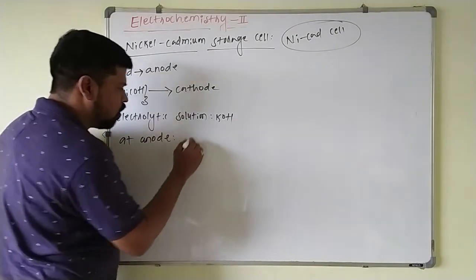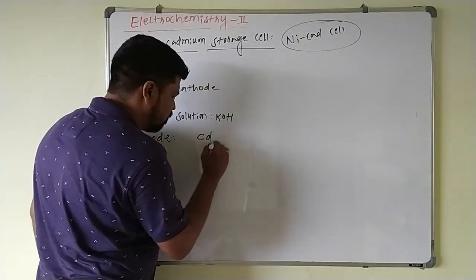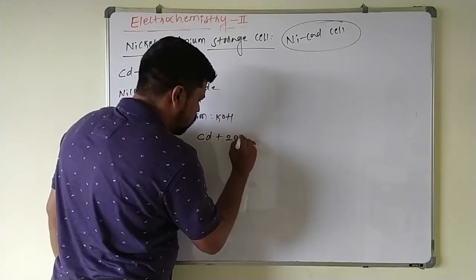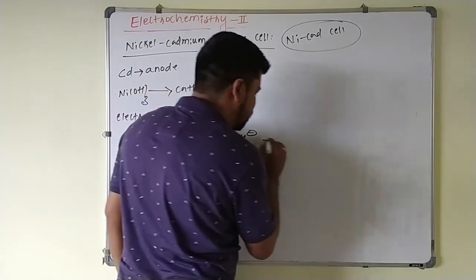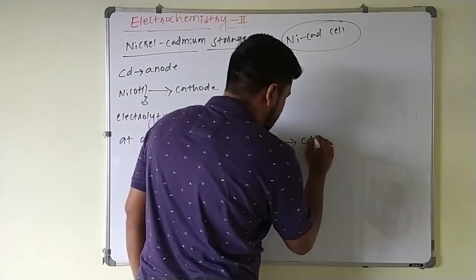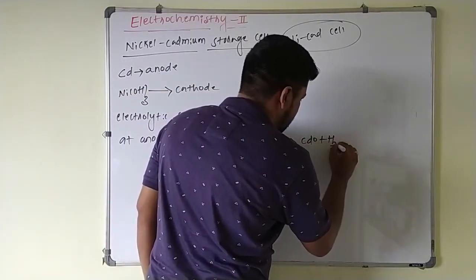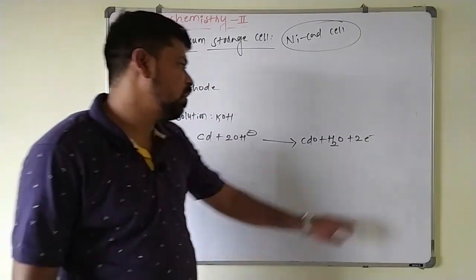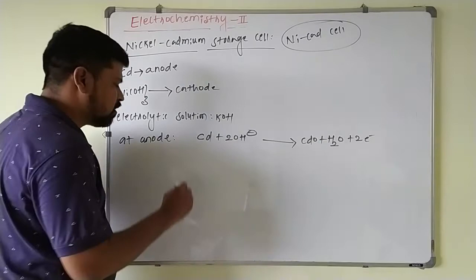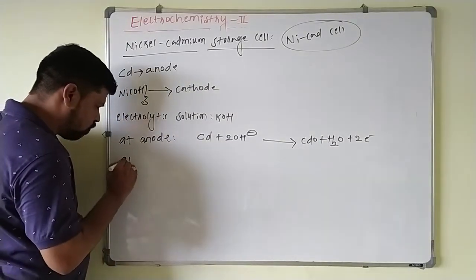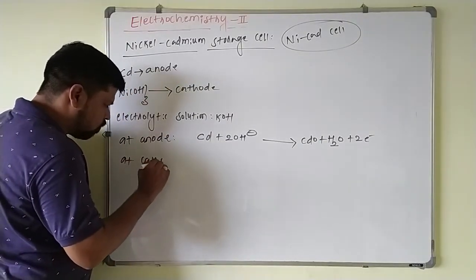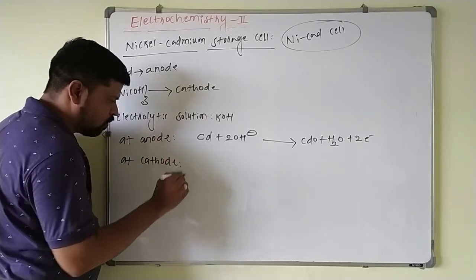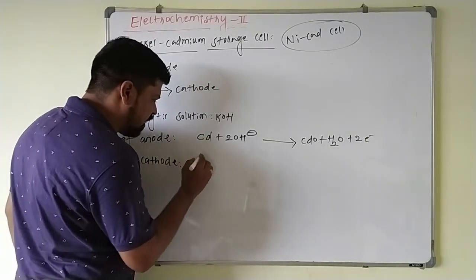At anode, cadmium is undergoing oxidation. So cadmium plus 2 times of OH minus gives cadmium oxide plus H2O plus 2 electrons. Now these 2 electrons are taken by what? Nickel hydroxide at the cathode. At cathode, this will be a nickel hydroxide.